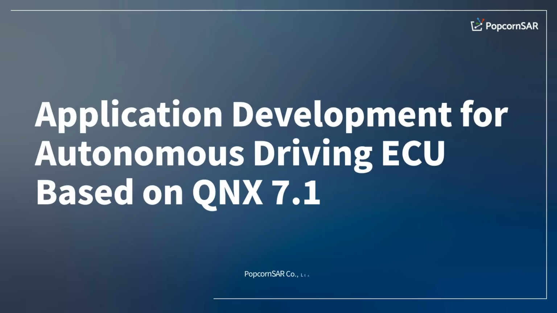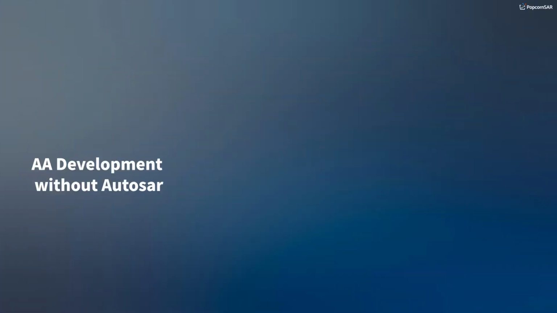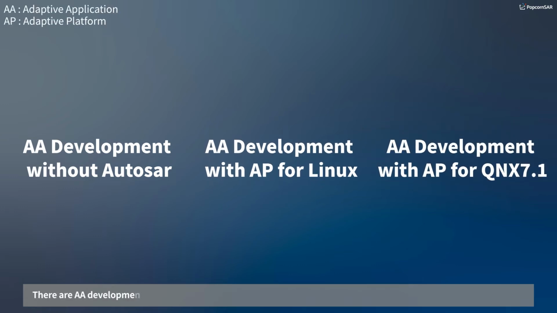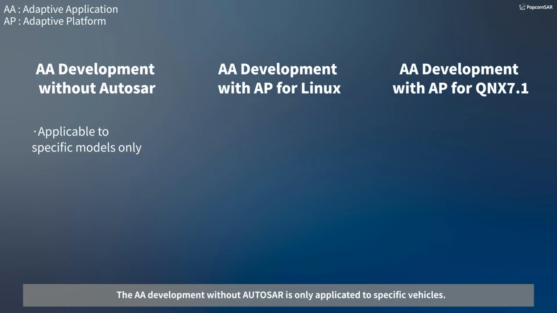Video is about application development for autonomous driving ECU based on QNX 7.1. AA development is divided into three parts. There are AA development without AUTOSAR, AA development with AP for Linux, AA development with AP for QNX 7.1. AA development without AUTOSAR is only applied to specific vehicles.